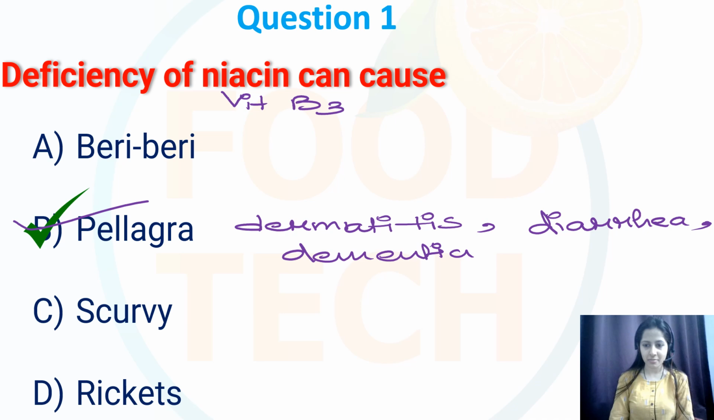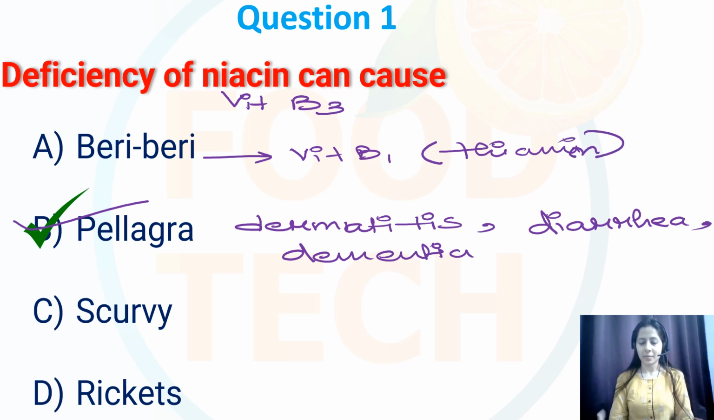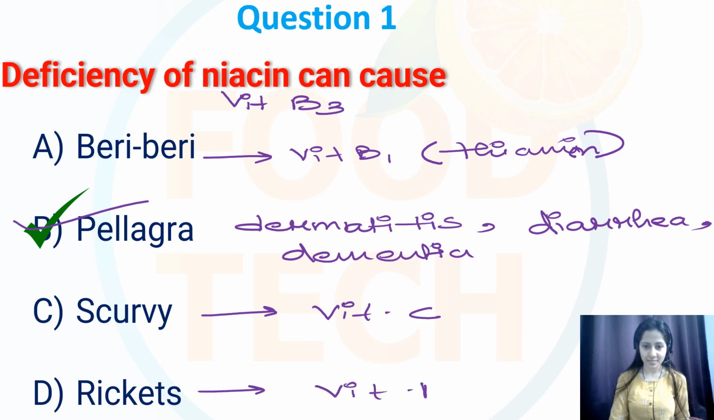But what is beriberi? Deficiency of vitamin B1, that is thiamine, can cause beriberi. Whereas deficiency of vitamin C can cause scurvy, and deficiency of vitamin D can cause rickets. But over here my correct option is B, that is pellagra.